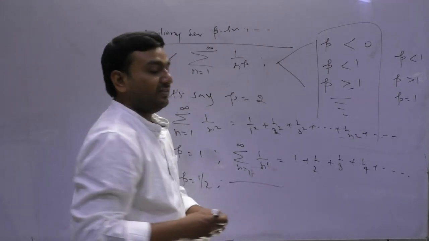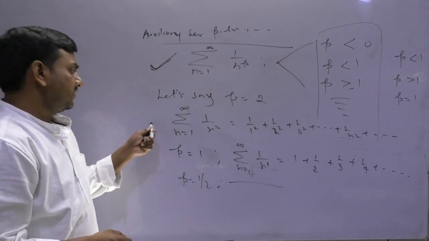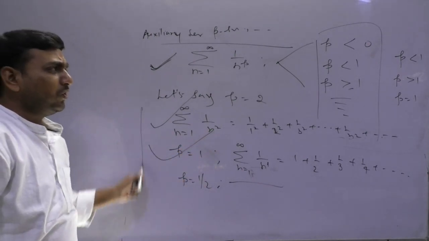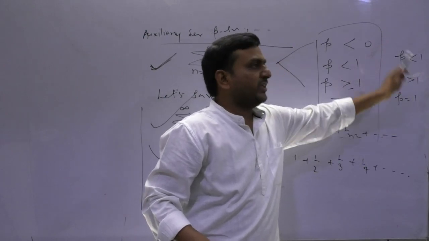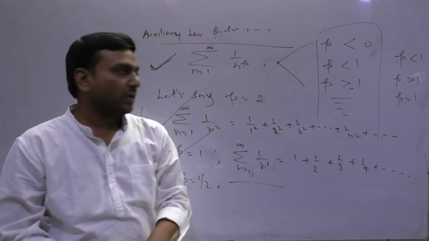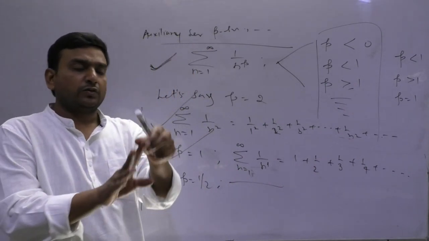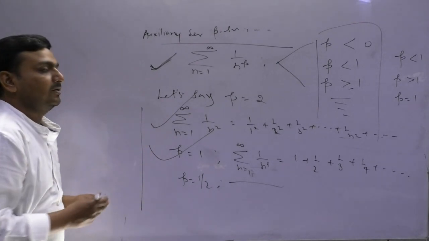You may write the series. The thing I want to know is whether this is convergent or not. Moreover, when p is less than or equal to 1, then the series diverges, or p greater than 1, then the series converges. So these 3 cases are there which you need to deal with.